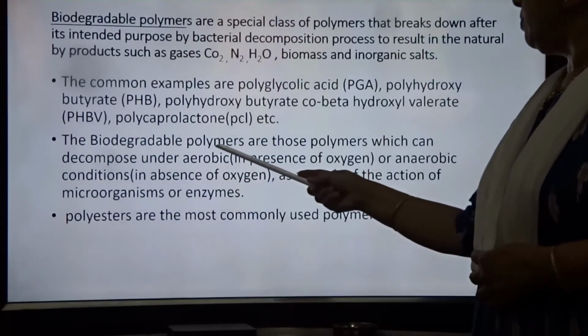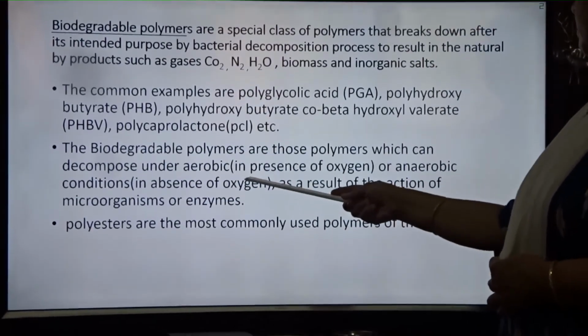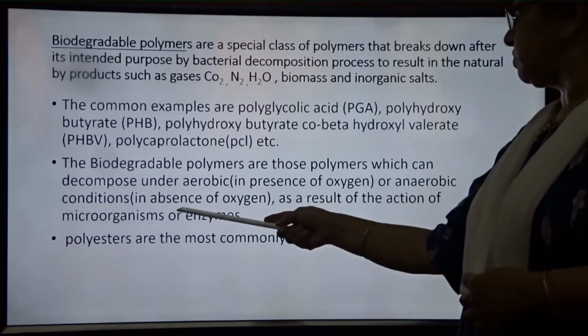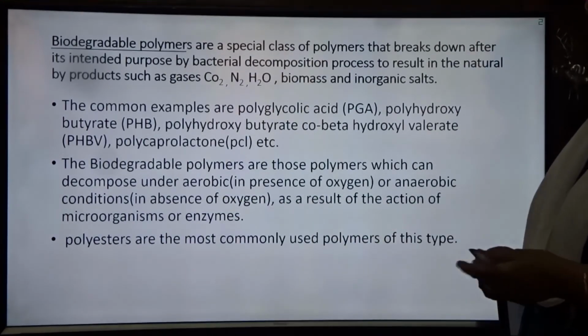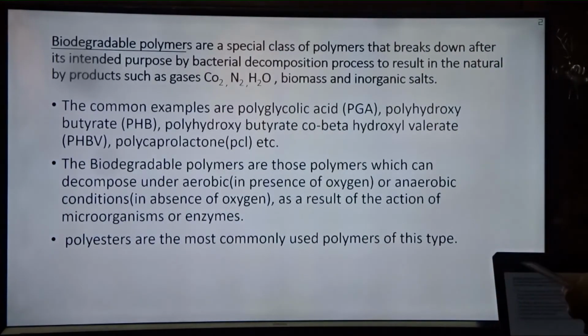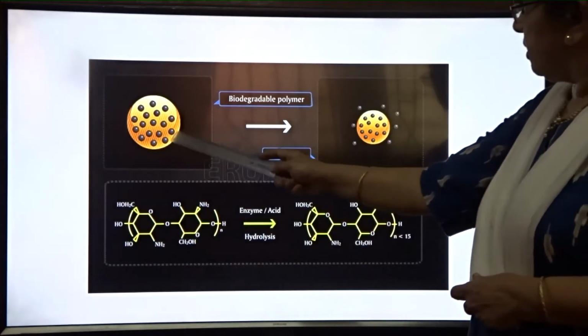The biodegradable polymers are those polymers which decompose under aerobic conditions, aerobic meaning in the presence of oxygen, or anaerobic conditions, meaning in the absence of oxygen, as a result of the action of microorganisms or enzymes. Polyesters are the most commonly used polymers of this type. So here you are seeing a biodegradable polymer.